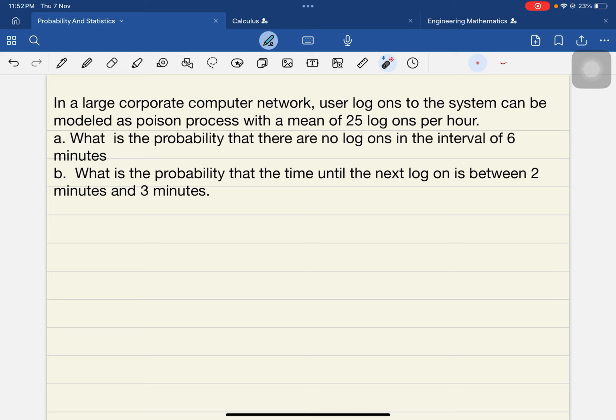So what is the large corporate computer network?